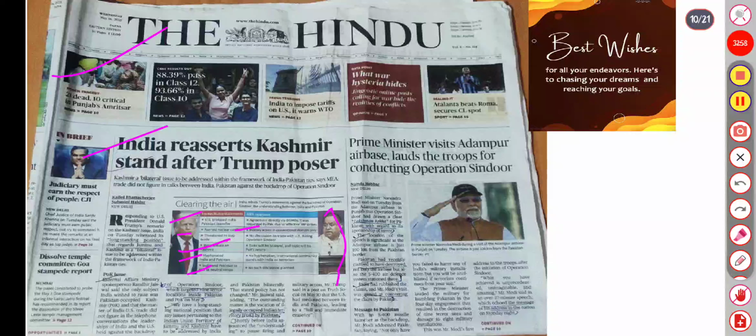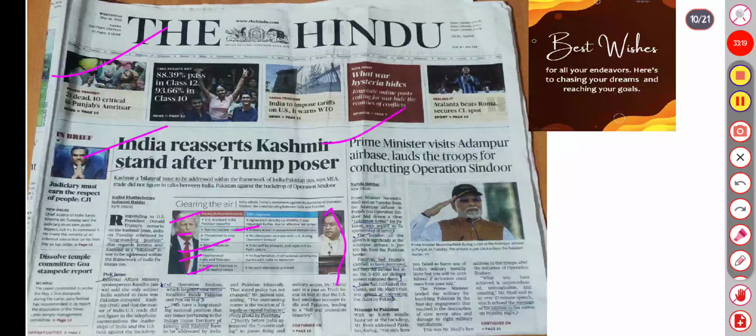So these are all the incidents covered, and questions may be asked. It is already in the news, covered from the 7th May. Questions can be asked about which missiles were used here, so we just have to go through that part also.